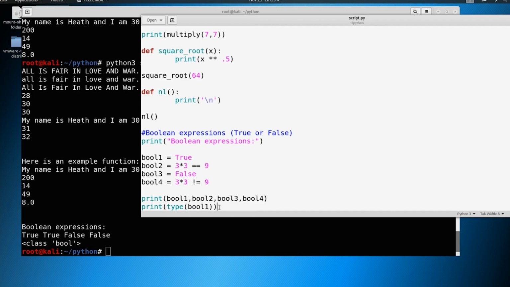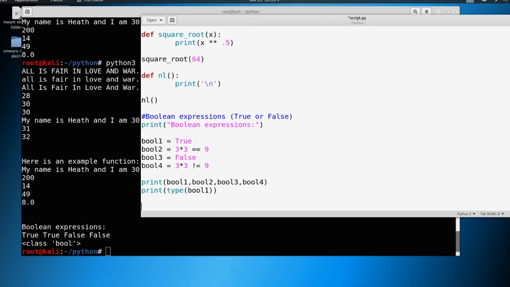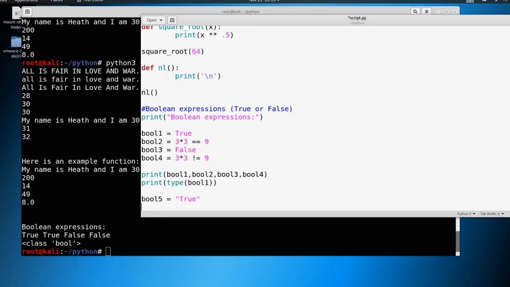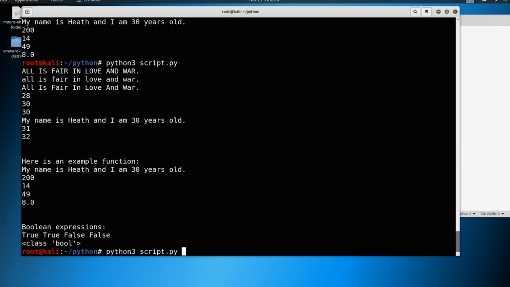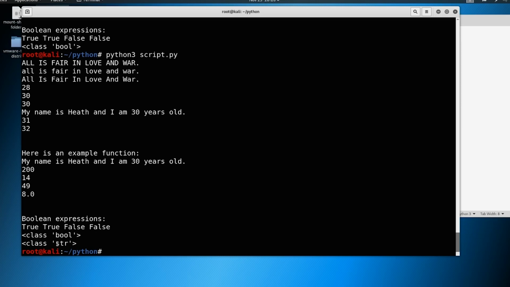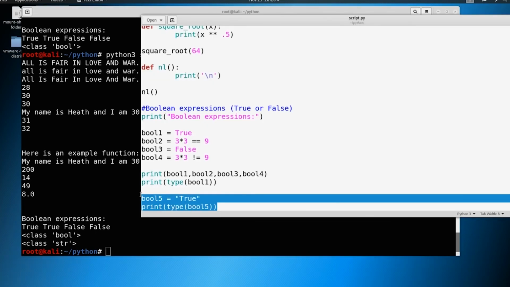Now, please do note that there is a difference between true and "true". One is a string and one is a Boolean. So if you were to set Boolean 5, for example, to "true" as a string, and then you printed the type of Boolean 5, you're going to get a different result here. You're going to see now that the type is a class of string. So big difference here. I'm going to go ahead and just delete this.